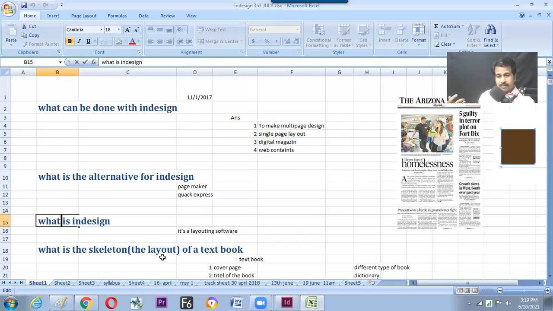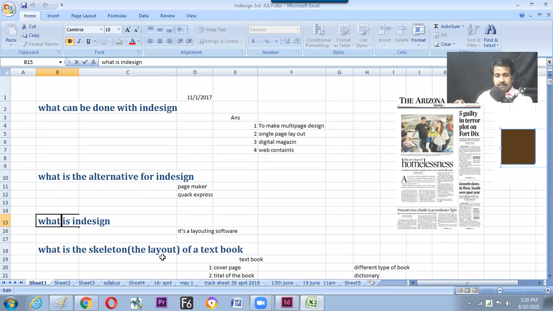And what is the difficulty in doing this? If the page number goes wrong, then the whole book reading will go off. And it is not done by the artist; it is auto-generated. If you want to do that in Photoshop, yes, you can do it, but everything we need to do manually. But in InDesign, this page number and the chapter name will be done automatically. So it is completely zero error, no mistake at all.